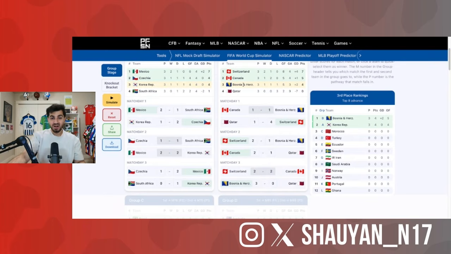That would mean Bosnia, but 4 points could be enough. Wow, both the first two groups, the third place finishers with 4 points. Qatar, oh man, no points.